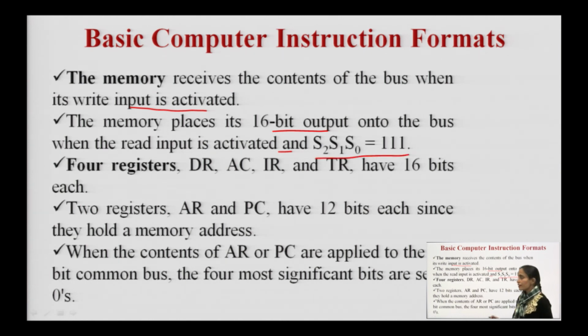And we can see the 4 registers DR, AC, IR and TR are 16-bit. The 2 registers AR and PC, we know they are address registers, are 12 bits and hold the address. So, when the contents of AR or PC are applied to the 16 bit common bus, the 4 MSBs are set to 0.